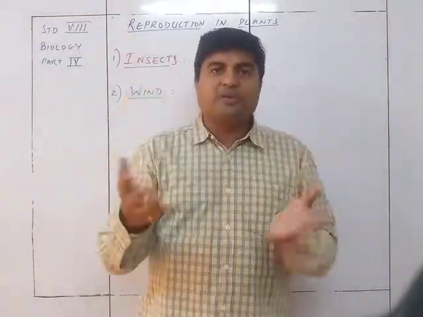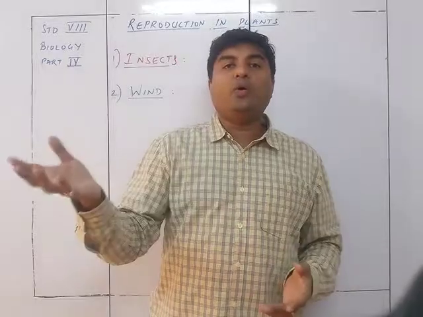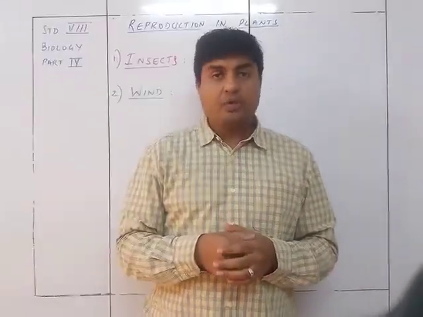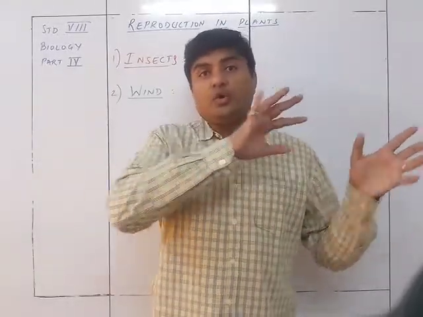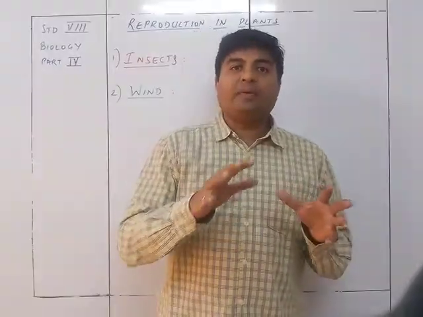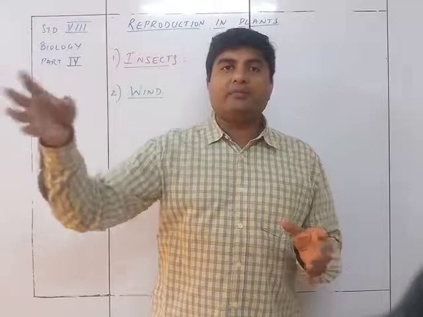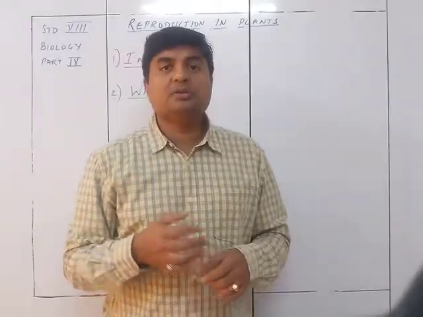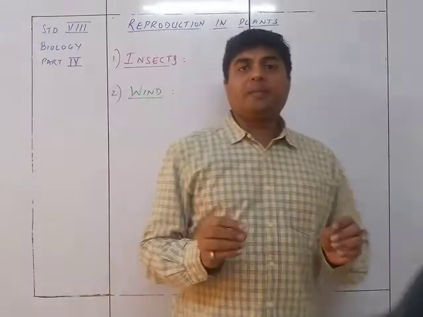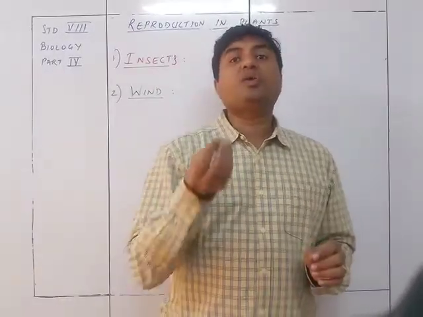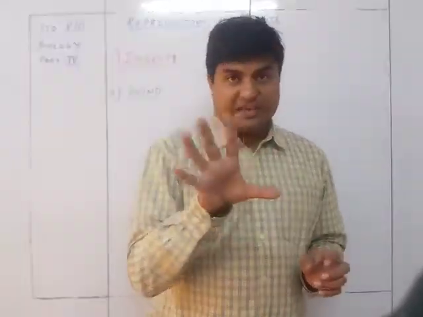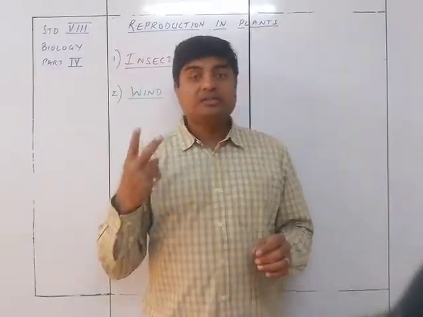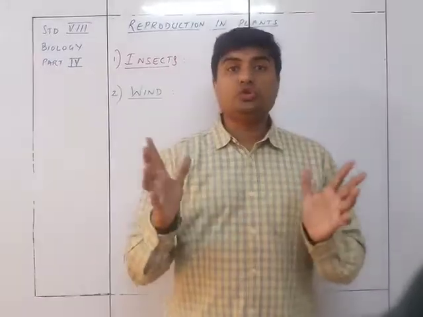You can't even imagine where they will land up and how they will reach the stigma of a flower. Only if they are in huge quantity can some of them fly off and reach the stigma of another flower. So the main purpose is that they should be so lightweight and not sticky that they can fly off with the wind. Secondly, they should be in huge quantity.